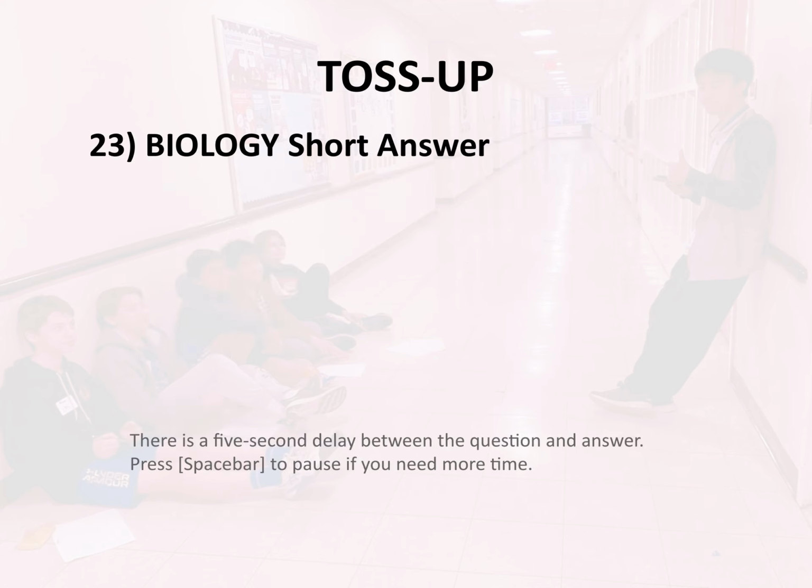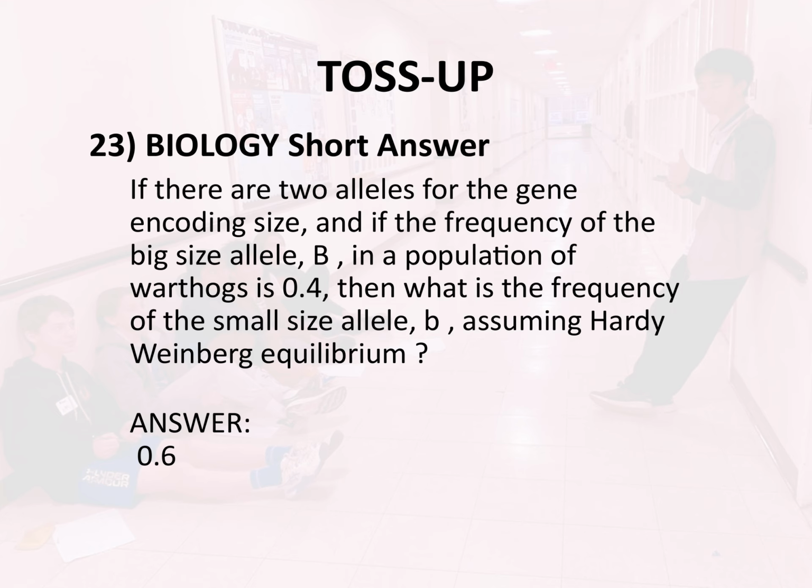Toss-up 23. Biology. Short answer. If there are 2 alleles for the gene encoding size, and if the frequency of the big size allele, B, in a population of warthogs is 0.4, then what is the frequency of the small size allele, b, assuming Hardy-Weinberg equilibrium? Answer. 0.6.